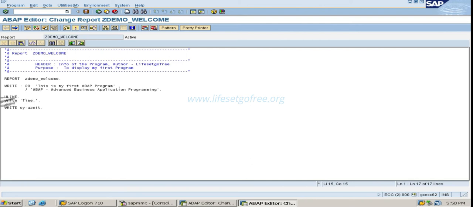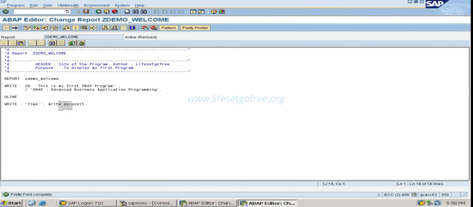So I am writing it in two-line statements. If I want to write it as a chain statement, I just need to replace it with a colon, the chain operator, and replace the dot with a comma. I can either leave this WRITE statement here or bring it here, that doesn't matter. Again do Pretty Printer.